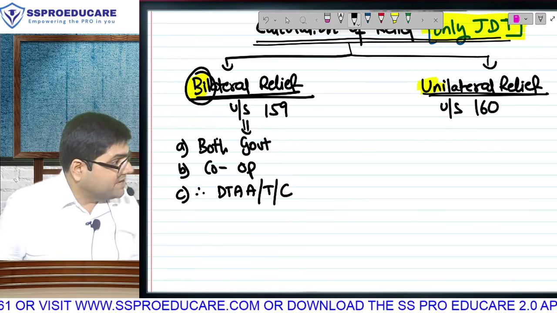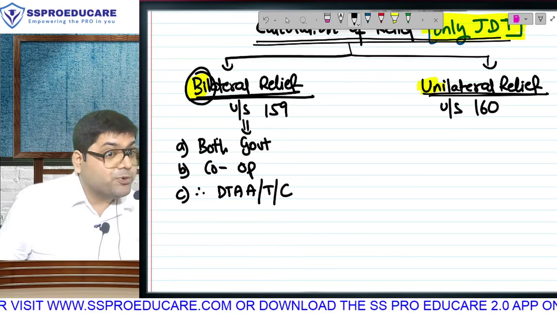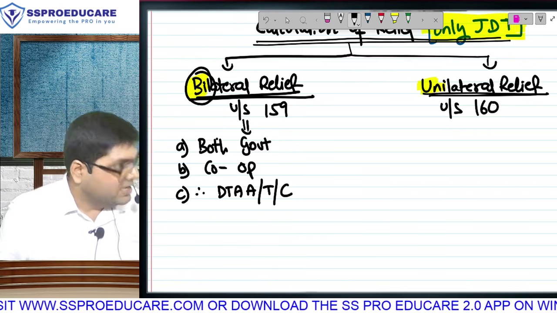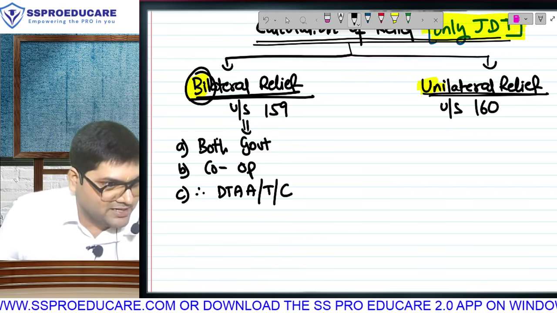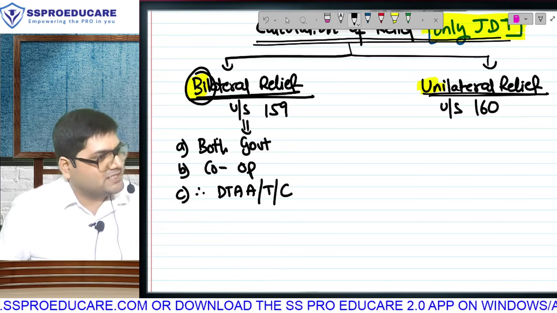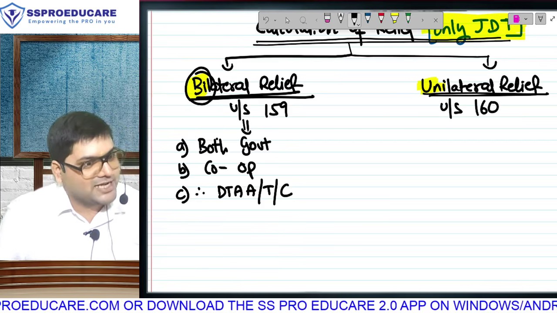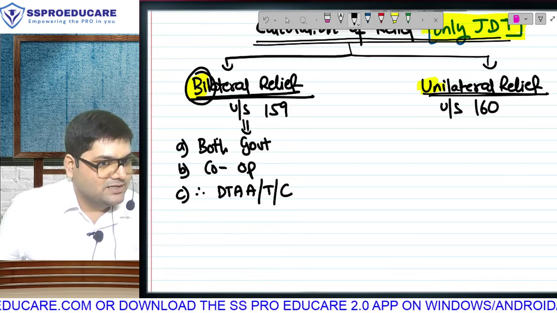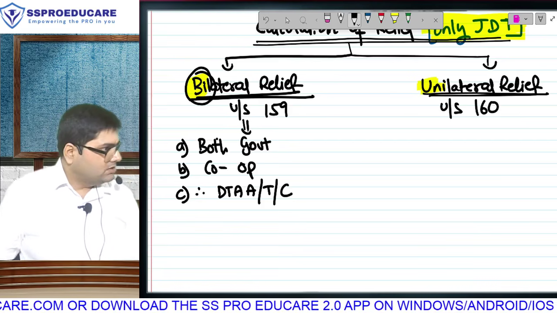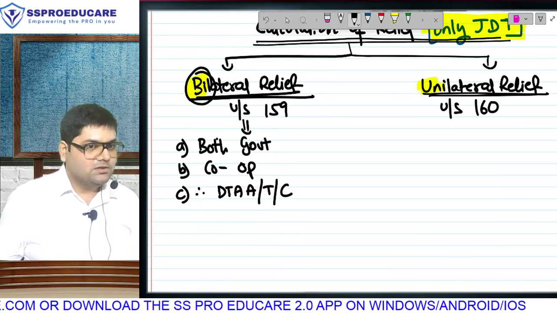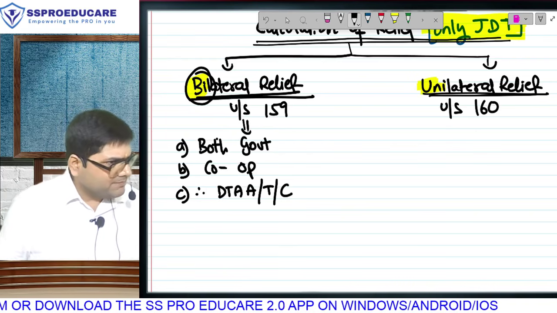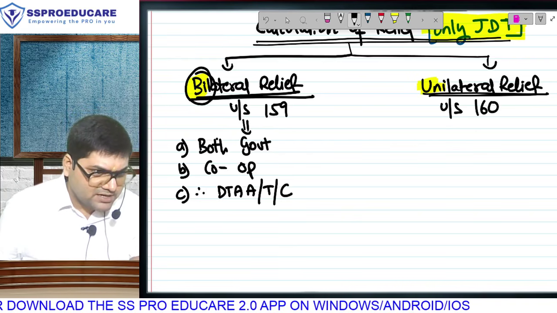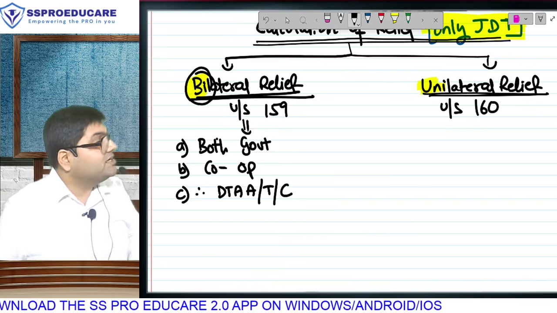DTAA is an agreement between two governments to provide relief from double taxation, where a resident of one country has income in another country, and thus the principle of residence and source both are applicable, giving rise to juridical double taxation. And when both governments are involved, that relief, example समझा, home country, host country या reduction in rate, that relief will be called which relief?